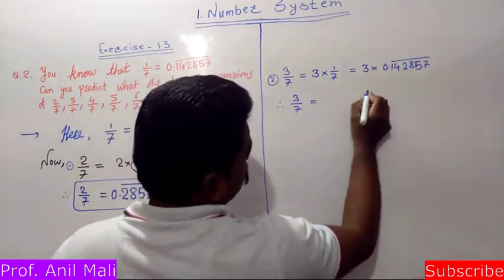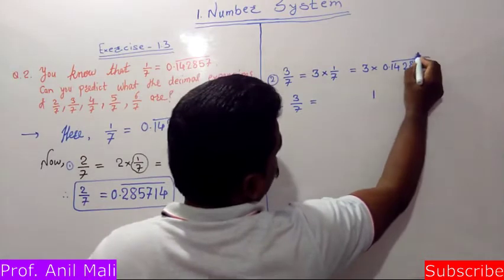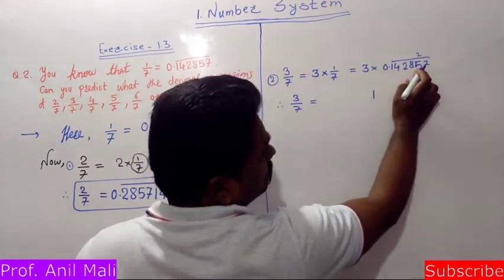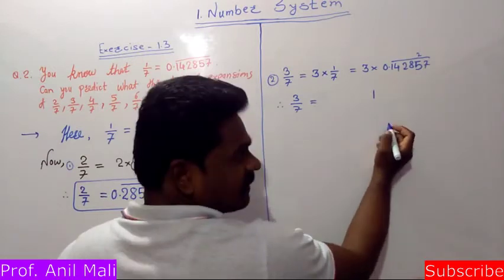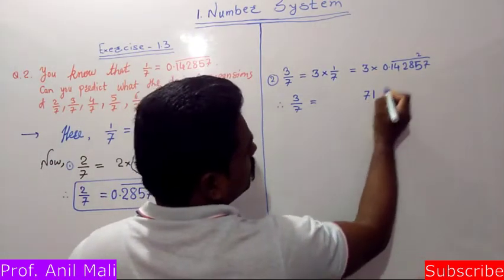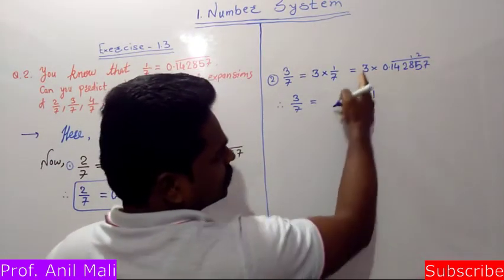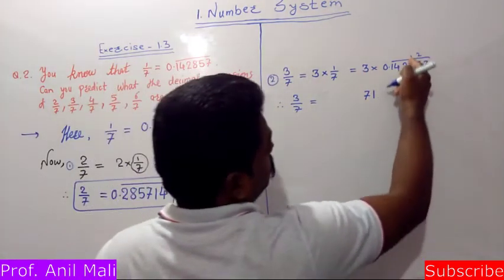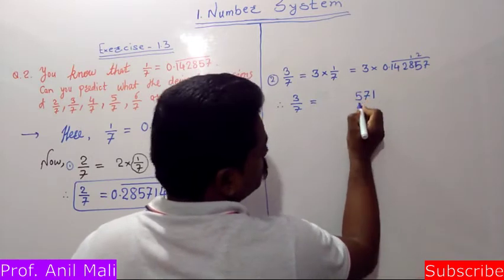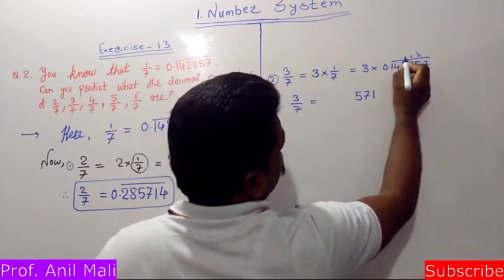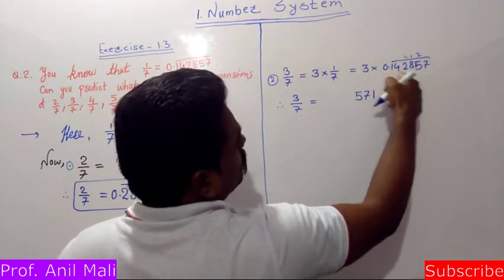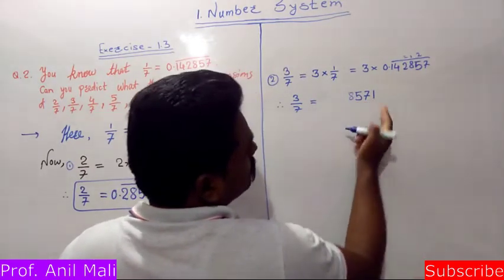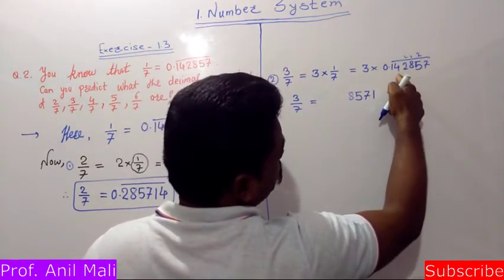3 sevens are 21, 2 will be carried on. 3 fives are 15, 15 plus 2 is 17, 7 here, 1 carry on. 3 eights are 24, 24 plus 1 is 25, no problem. Then 2 carries. 3 twos are 6, 6 plus 2 is 8. Again 3 fours are 12.